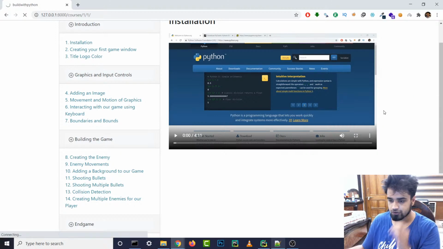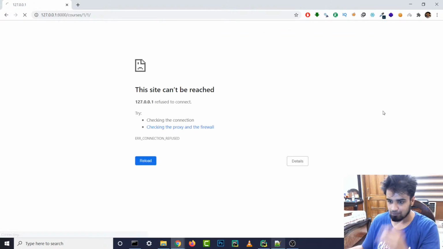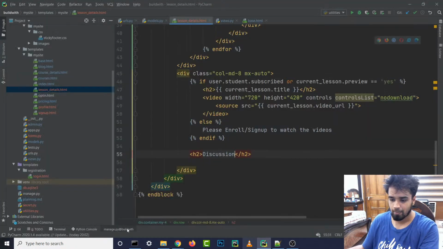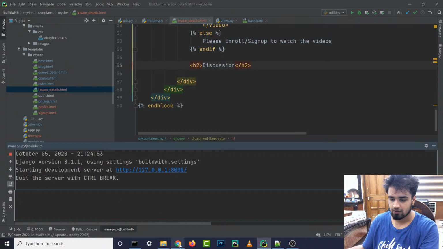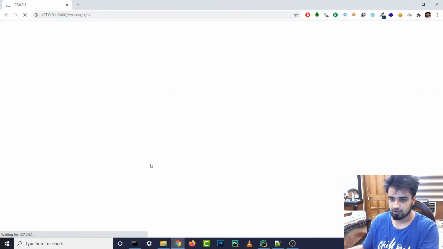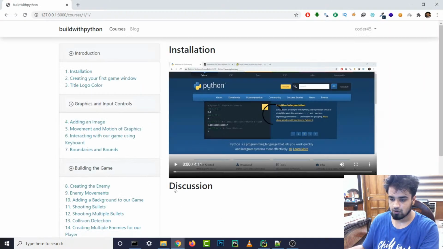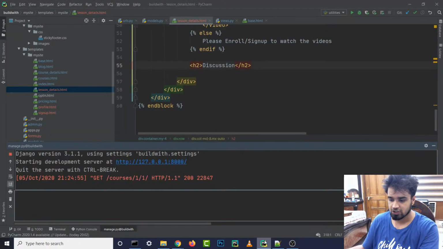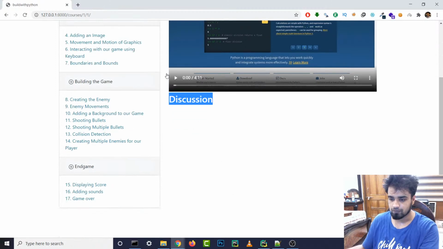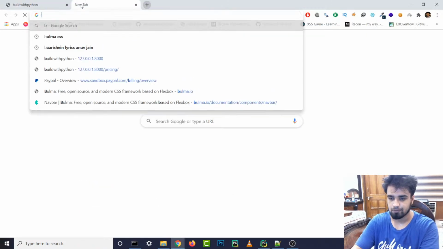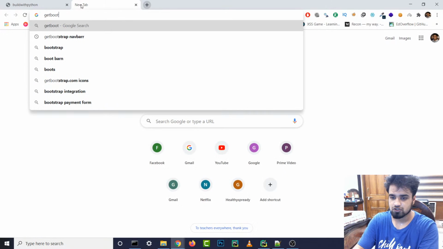Let's reload this. I'm not very good with the front end part, so actually I'll have to... okay, so discussion is coming. So now we just need to add some Bootstrap elements over here, like a comment thing. So let's go to Bootstrap, not the navbar.